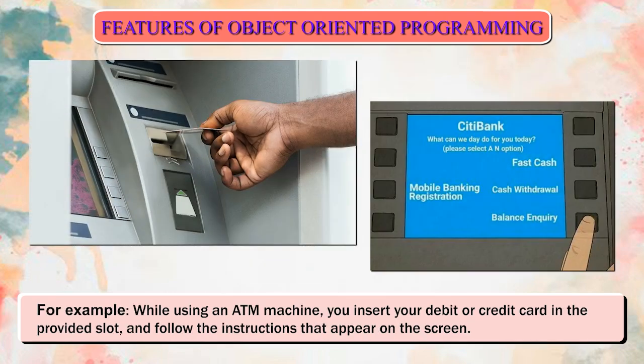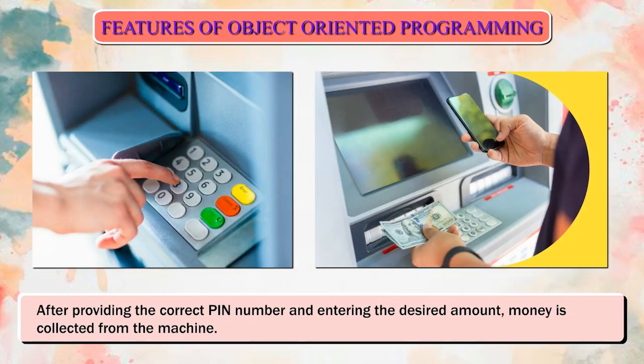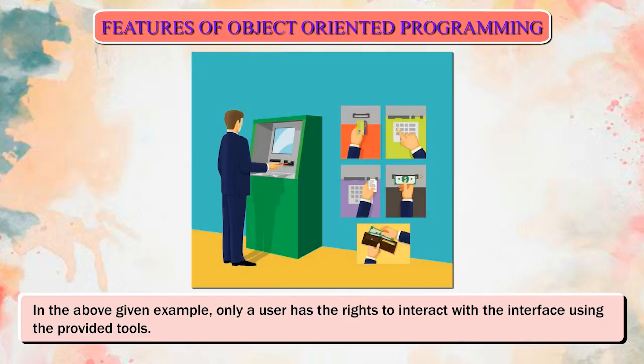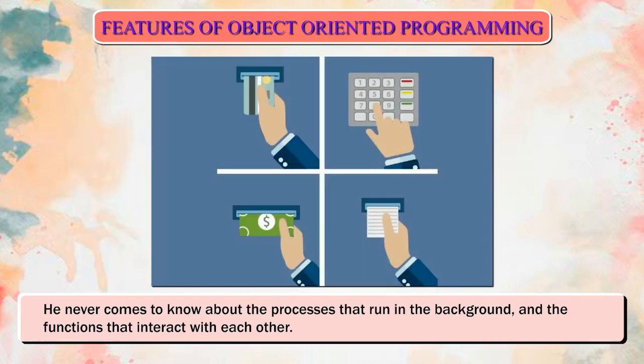For example, while using an ATM machine, you insert your debit or credit card in the provided slot and follow the instructions that appear on the screen. After providing the correct PIN number and entering the desired amount, money is collected from the machine. In the above given example, only a user has the rights to interact with the interface using the provided tools. He never comes to know about the processes that run in the background and the functions that interact with each other.